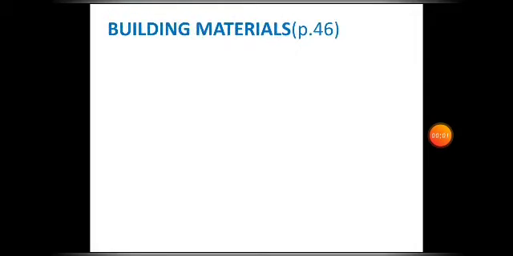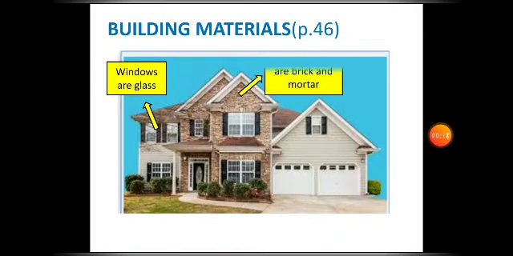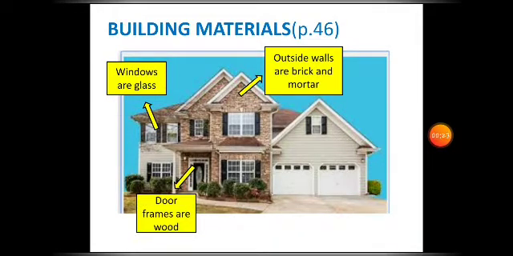Just like in this example, we have here a house. I want you to notice that this house is made up of different materials, okay? So the windows are glass, okay? The outside walls are brick and mortar, and the door frame is wood.